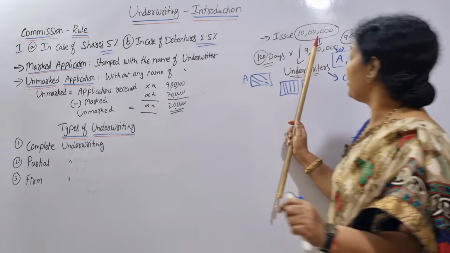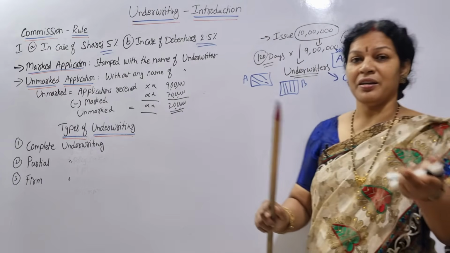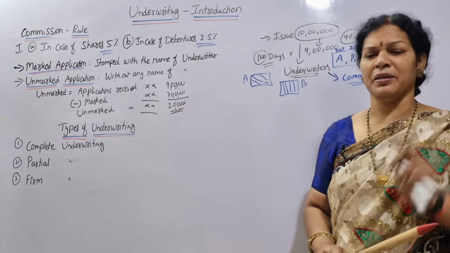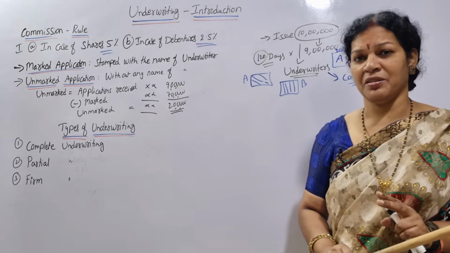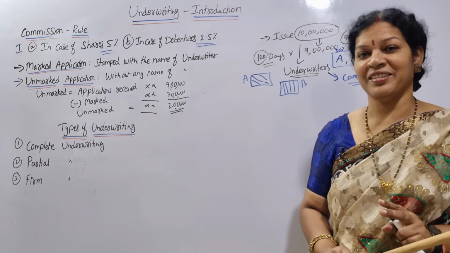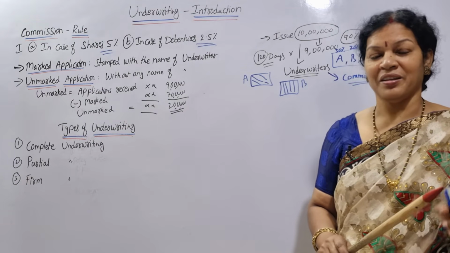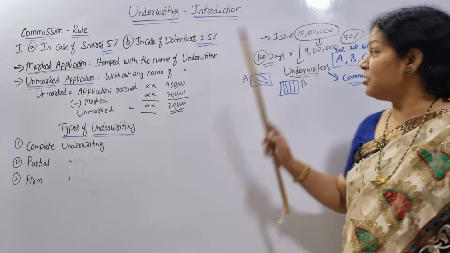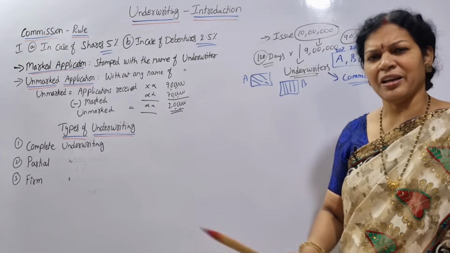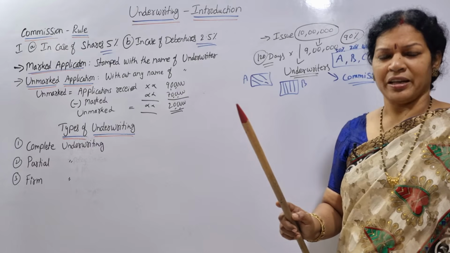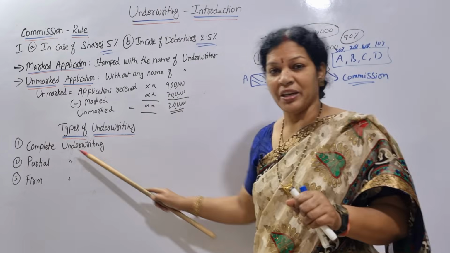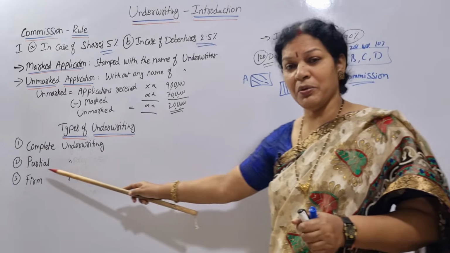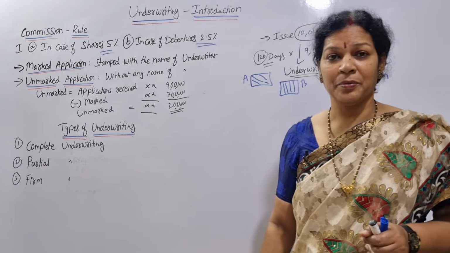Sometimes it is 10 lakh, but there are 2 underwriters, A and B. A says I'll take 50%, B says 30%. That means not fully covered, only partly. When 100% of the total issue is ready to be guaranteed, that is complete underwriting. The second one is very easy, partial underwriting.